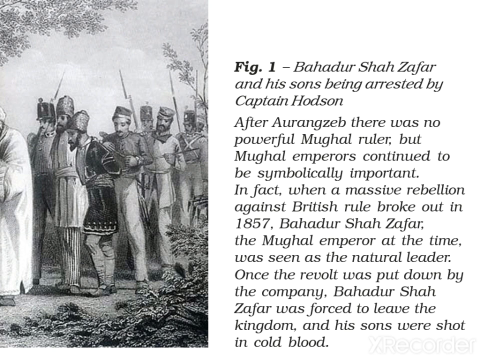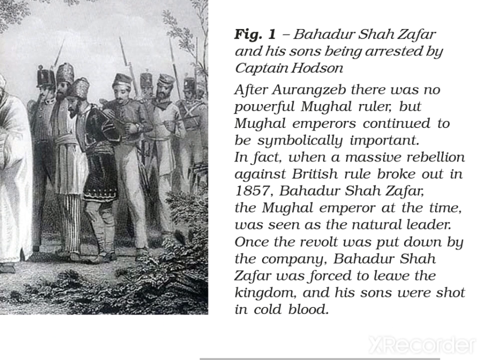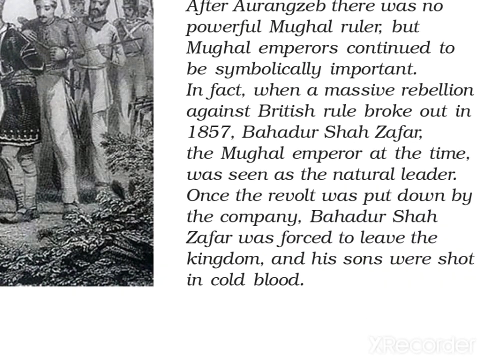So here it is written that after Aurangzeb there was no powerful Mughal ruler, but the Mughal emperors continued to be symbolically important. In fact, when a massive rebellion against British rule broke out in 1857, that 1857 revolt is also very important in Indian history, and it is separately given in chapter 5 that we will do at that time. So, Indian people saw Bahadur Shah Zafar, the Mughal emperor at the time, as the natural leader because he was a part of the Mughal empire's experience of how to control and lead such a movement. So, Indian people asked Bahadur Shah Zafar to lead this revolt, and at that time he was seen as a natural leader.